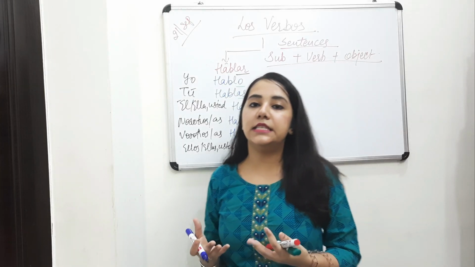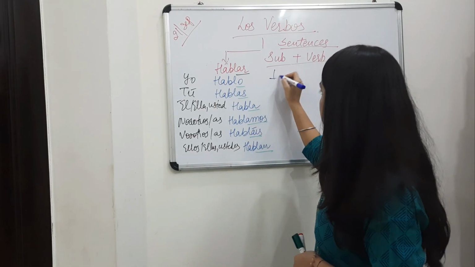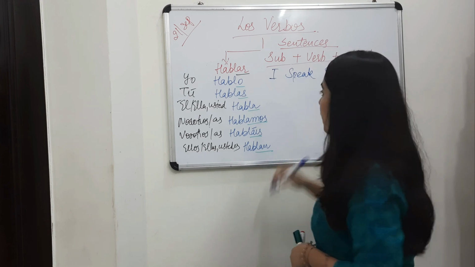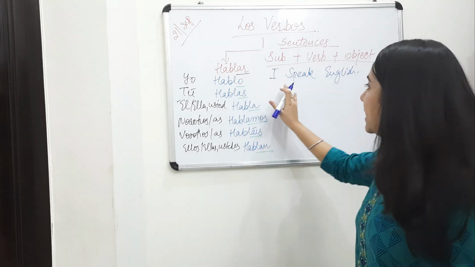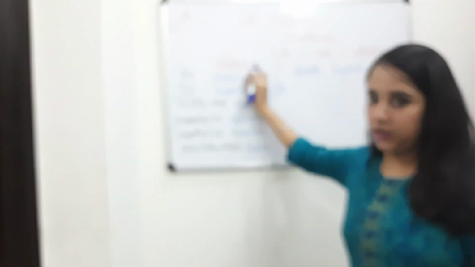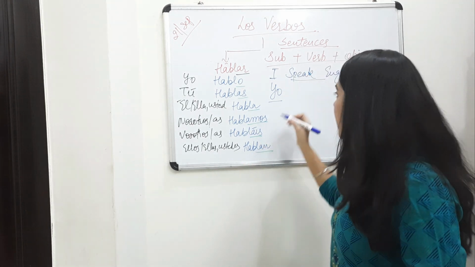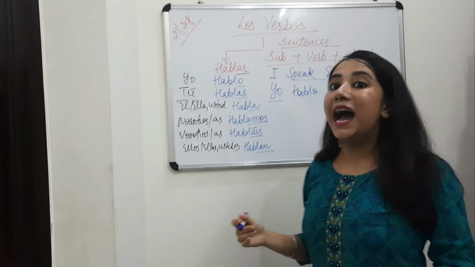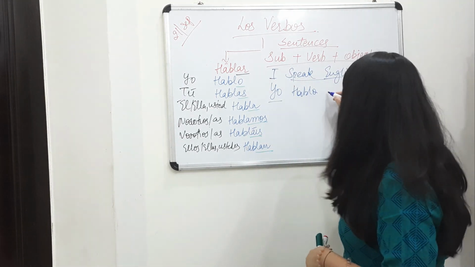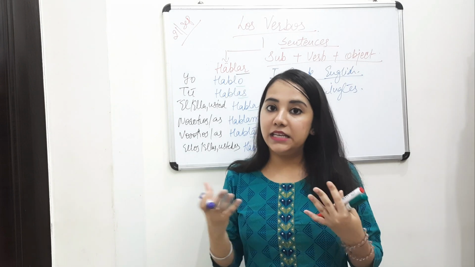The present indefinite sentences in English, you can call it. For example, I speak English. This is my sentence. Now how will I change this in Spanish? I is yo, so I put yo here. Now you know speak is hablar, but how will you conjugate it with yo? It's hablo. Yo hablo. I speak. English in Spanish is English. Yo hablo English. I speak English.